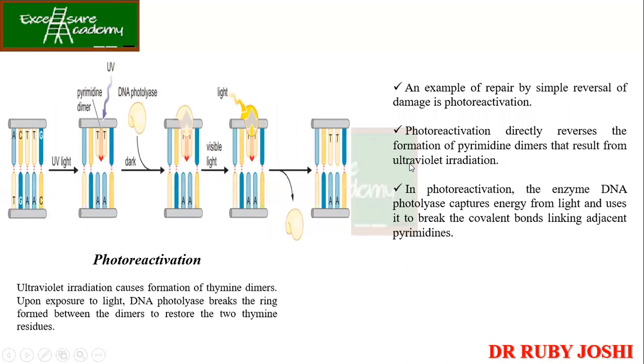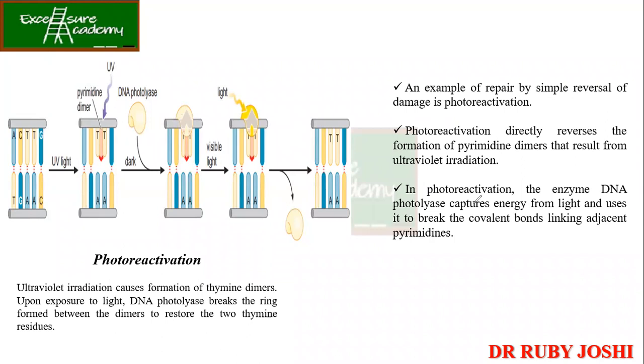Okay, for example, photo reactivation. This is required in the case of the thymine dimer. It is an example of repair by simple reversal of the damage. It reverses the formation of pyrimidine dimers, the thymine dimer that was formed, with the help of UV light. With the help of UV irradiation, this thymine bond will be broken.